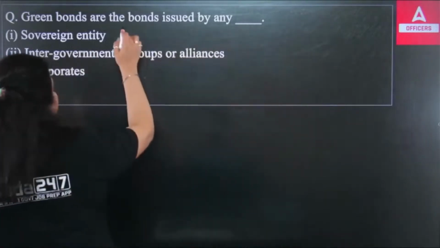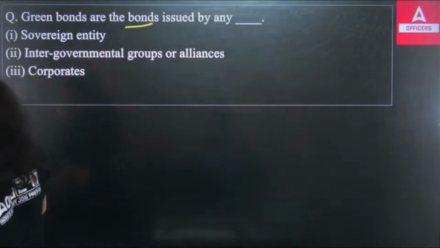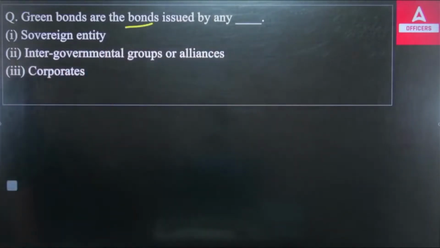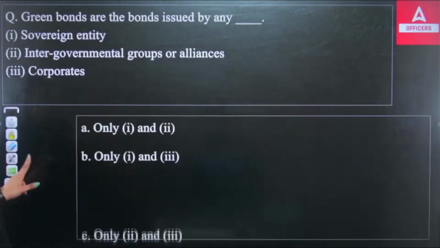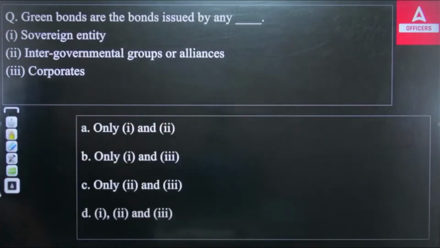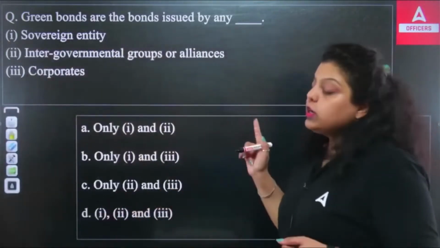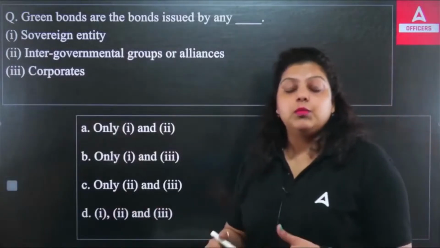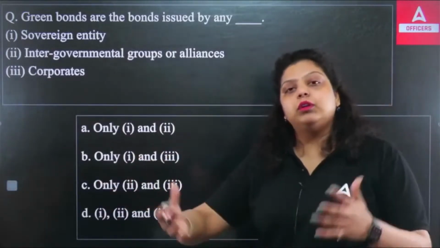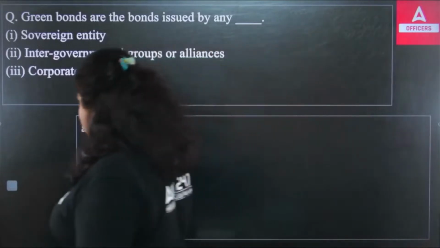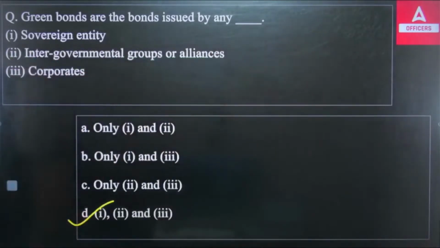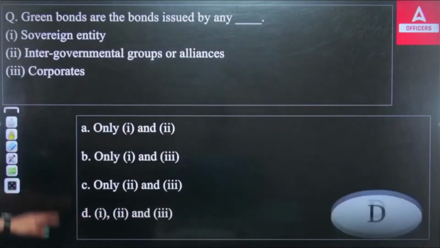Now, green bonds are the bonds issued by any dash. The options are an entity, intergovernmental groups or alliances, and corporates. So green bonds have to be issued by which of the following? And these are the options. Green bonds, we know already, are a debt instrument. That means you are taking a loan from the market by issuing this bond. But if you are issuing a green bond, it means you are raising capital for environmental projects. So that's why the term green bond is used, and the right answer is D. All can issue green bonds.